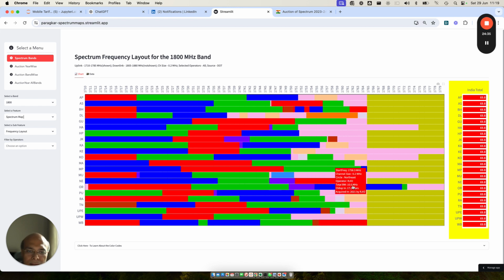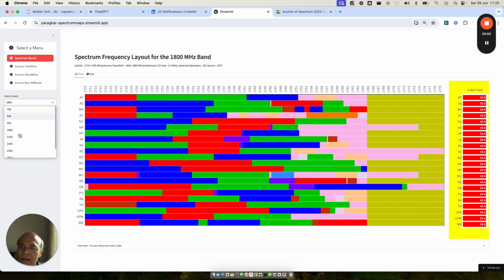And then we have Mumbai, no bidding took place. Northeast, okay, is fine. Odisha, because these are green is Bharti and red is Jio, okay, and blue is VI. So I think that the harmonization won't be an issue as far as the 1800 megahertz band is concerned. Very easily it can be done, so this should not be an issue.